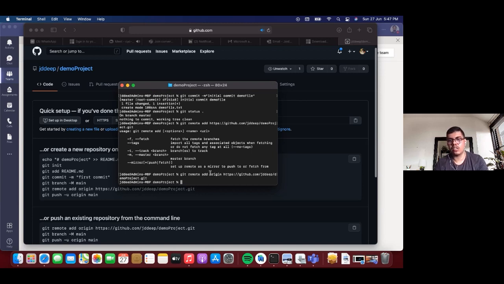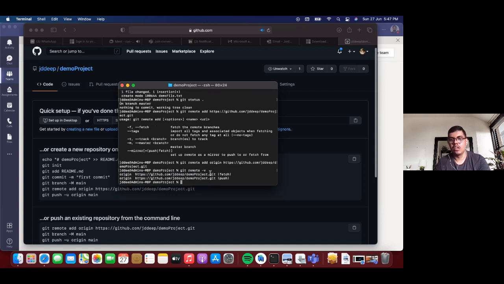Now as you see, it has run successfully. If I want to see what remotes are associated with this project, I will simply run the git remote -v command, and as you can see, it shows what remotes are associated with this project. Here we have got origin, and it also shows the URL of your online remote.